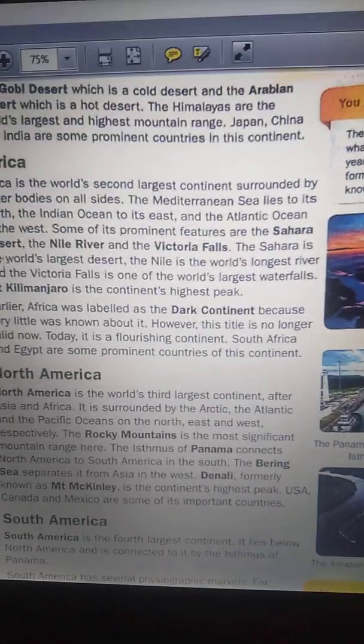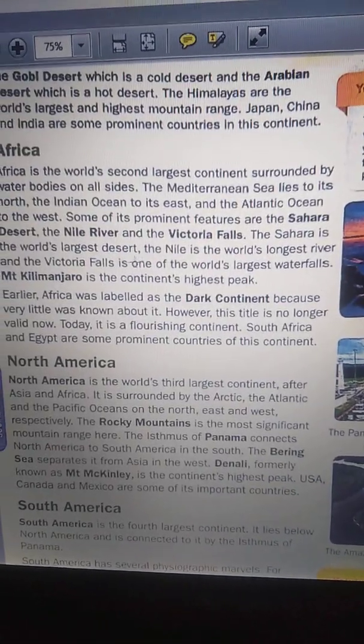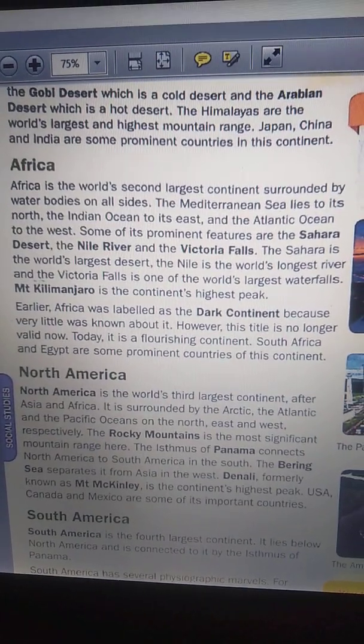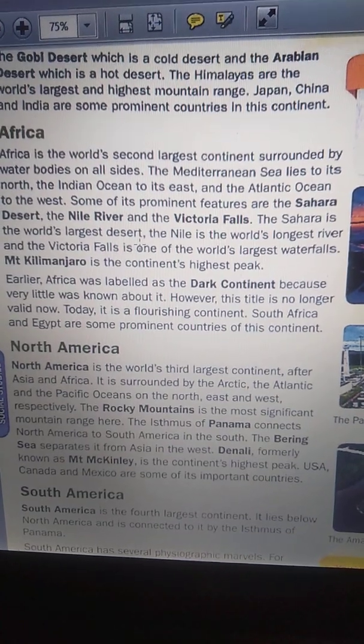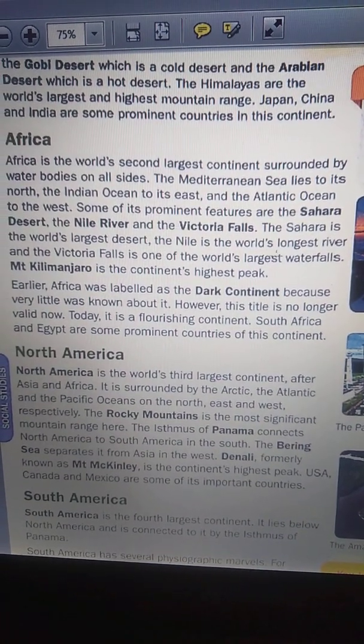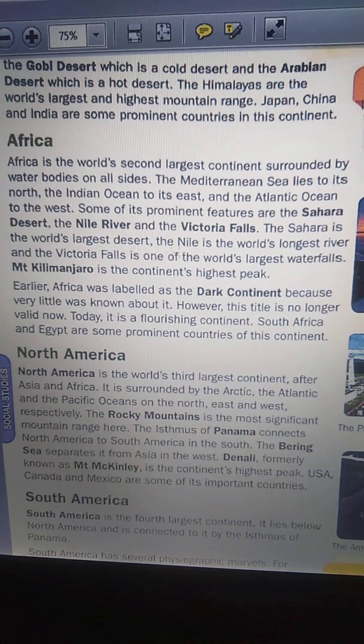The Sahara is the world's largest desert, which is in the African continent. And the Nile is the world's longest river.